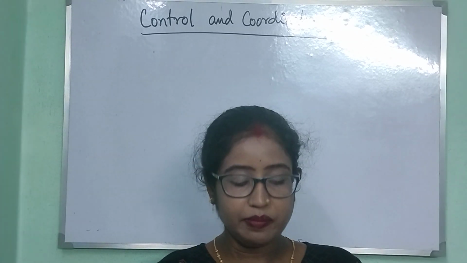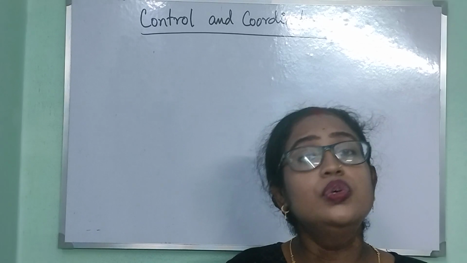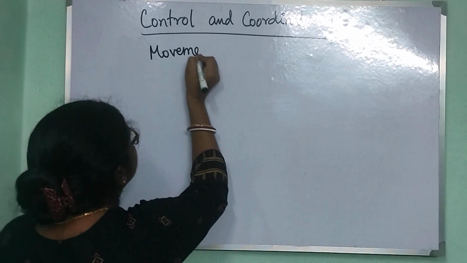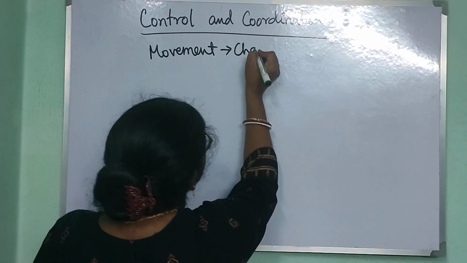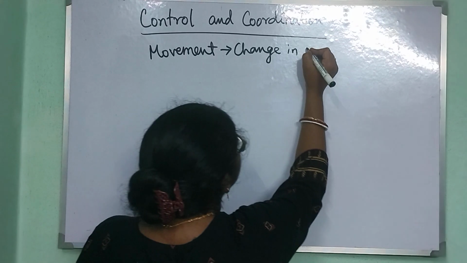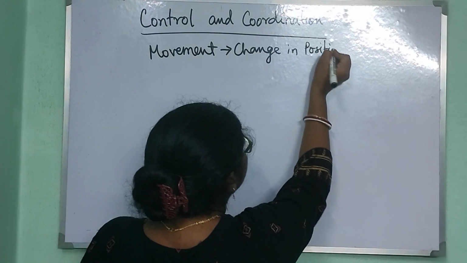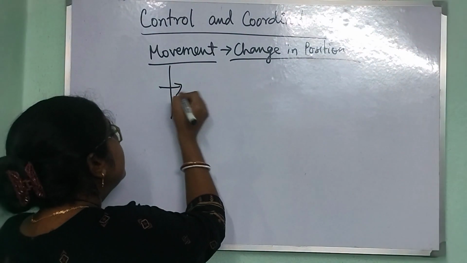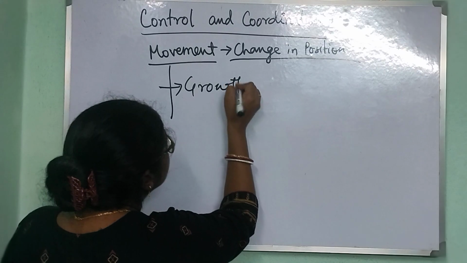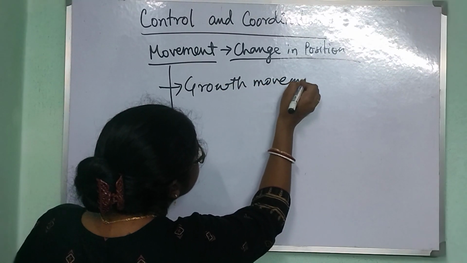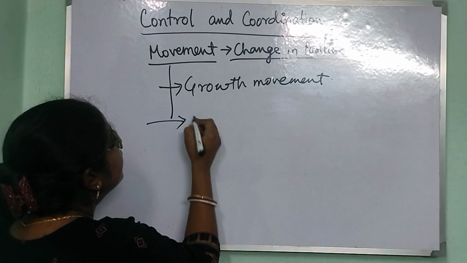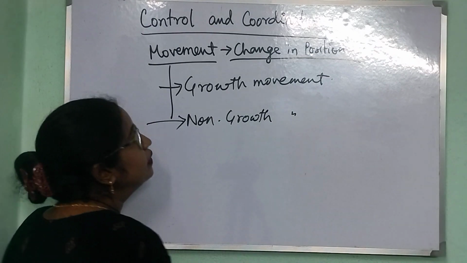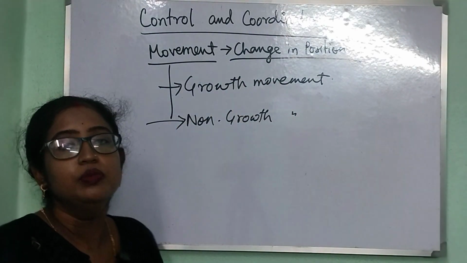So movements can be classified in two categories. Movement means change in position. So these can be classified in two categories. First category is growth movement and the second category is non-growth movement. Now what is growth movement and non-growth movement?